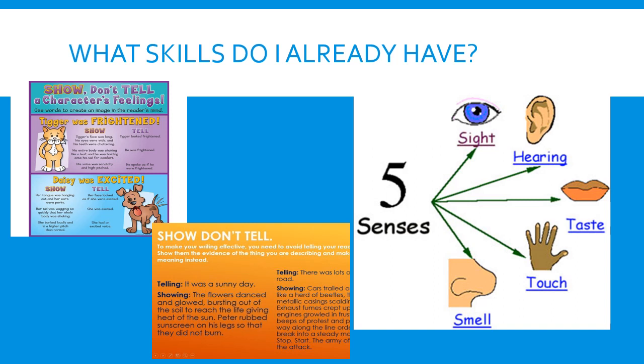And we've popped up the posters just as a little reminder for you of how to give the clues that show the reader how the character is feeling or what they have been up to, or indeed it might be describing where the diary has been taking place, where your character has been that day. Also, something which you have been practicing over the last 3 and 4 weeks in your imaginative is using the five senses to really give us those detailed description sentences about your character and their day.